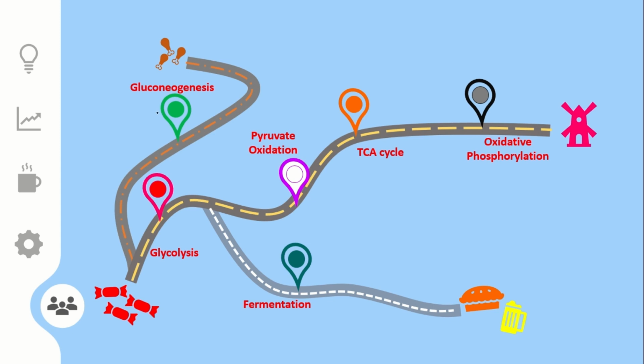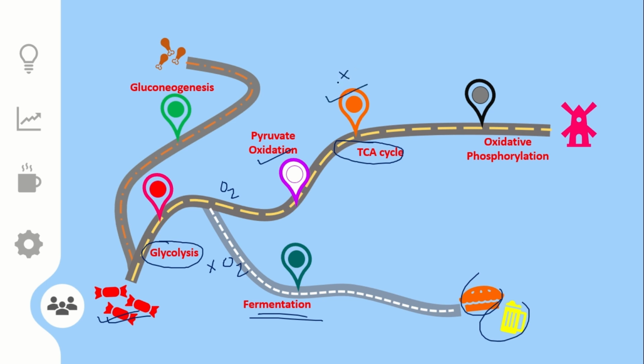So this is a pathway that I have made. This is a very crude pathway. If we take chocolates, that means glucose, it will first undergo glycolysis, and then pyruvate oxidation. Here there are two cases: one where oxygen is present and another where no oxygen is present. If no oxygen is present, it will undergo fermentation, either lactate fermentation or ethanol fermentation. But if pyruvate oxidation happens, that will lead to acetyl-CoA, and that acetyl-CoA will enter the TCA cycle.